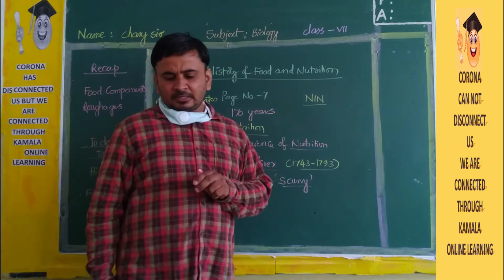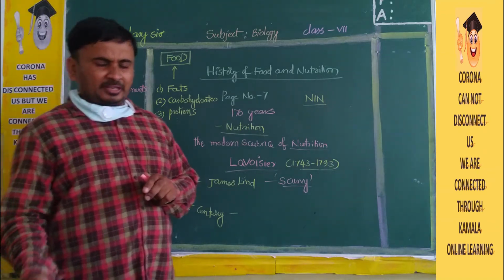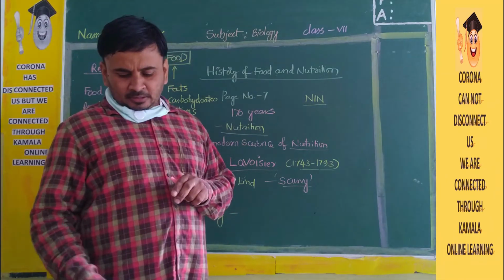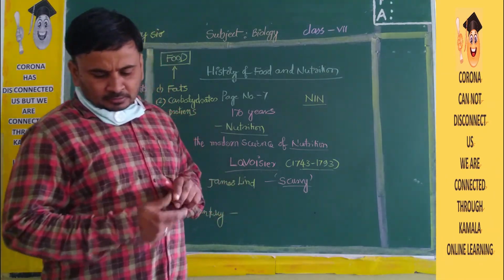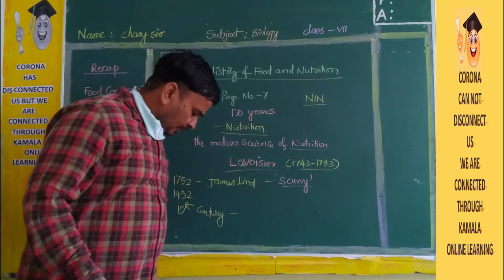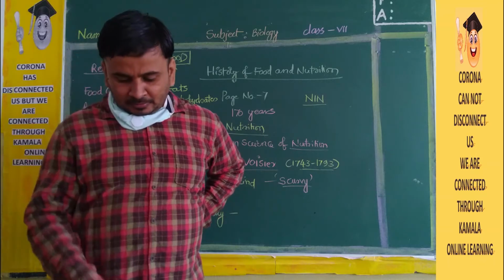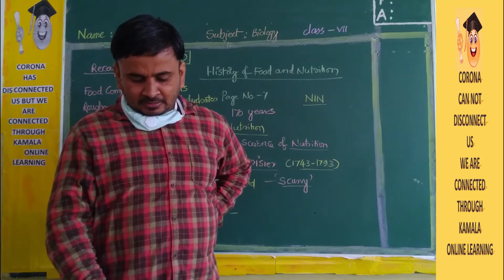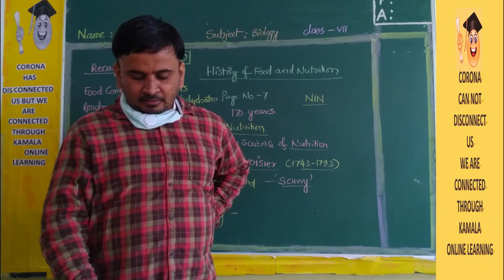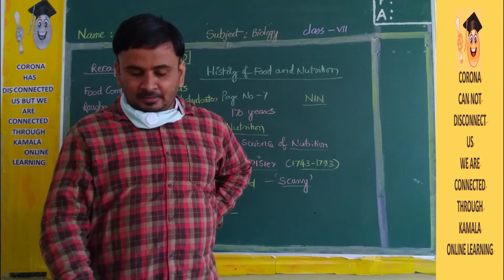If you read the lesson, there are very interesting photographs. If you see page number 1, there is a very interesting photograph. You can see one boy dreaming about biscuits, and you can see chocolates, ice creams, and I think pizza and burger.